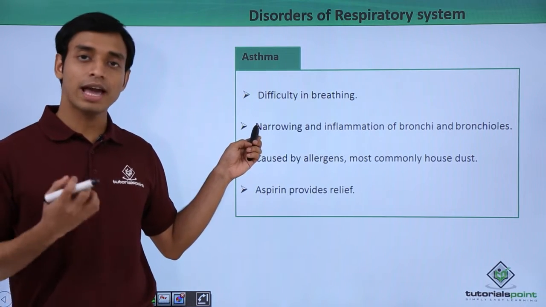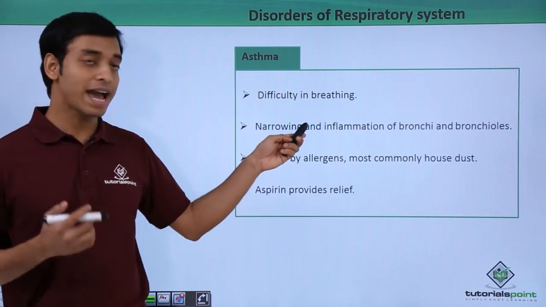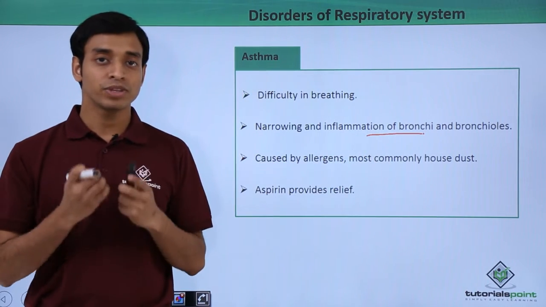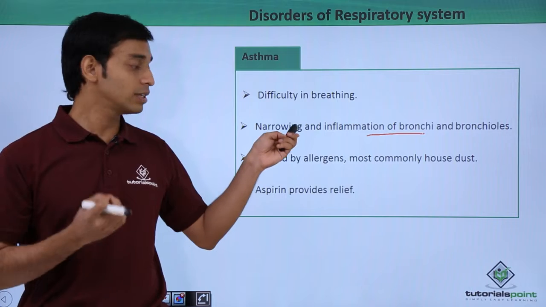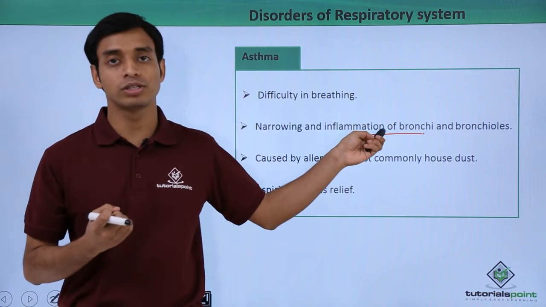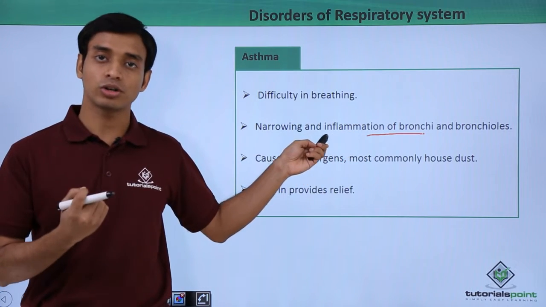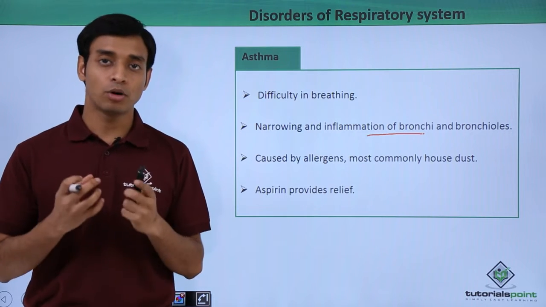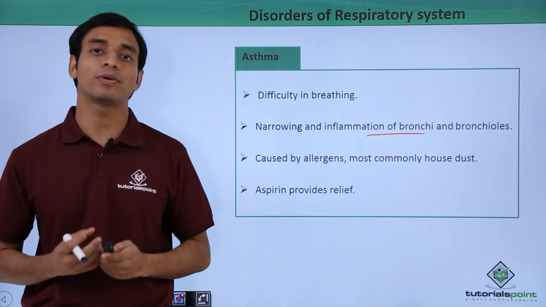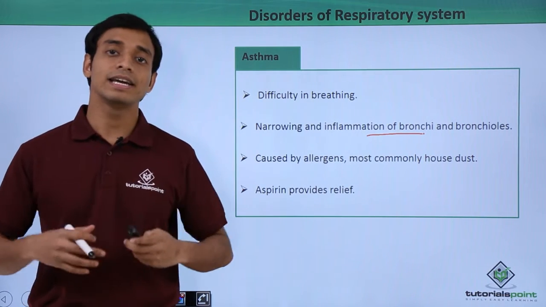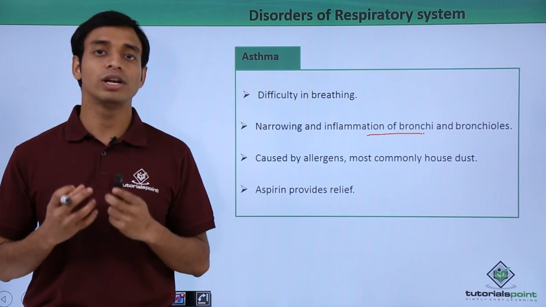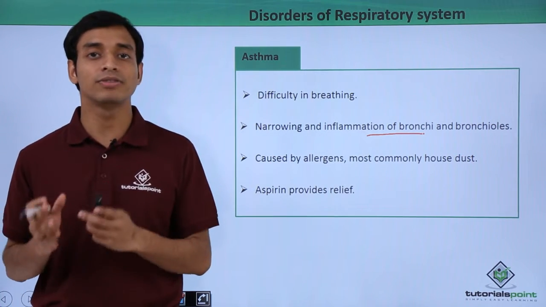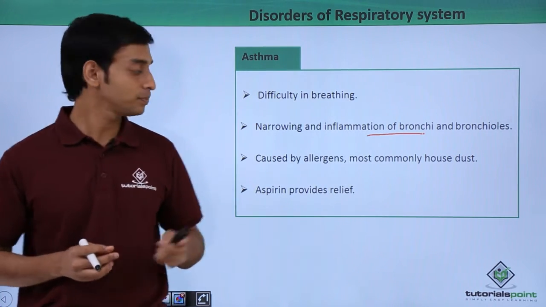This happens because of narrowing and inflammation of the bronchi and the bronchioles. We can understand that if the width of these bronchi and bronchioles becomes narrow, then proper air circulation would not be possible, and hence the body will suffer from lack of proper oxygen and an increase in carbon dioxide. This will result in high rates of breathing and a difficult condition to breathe.